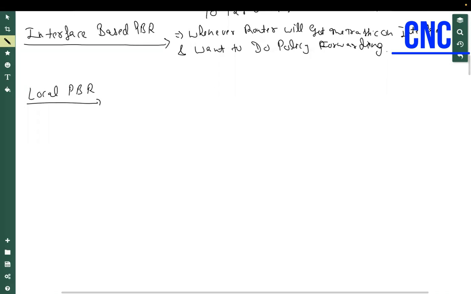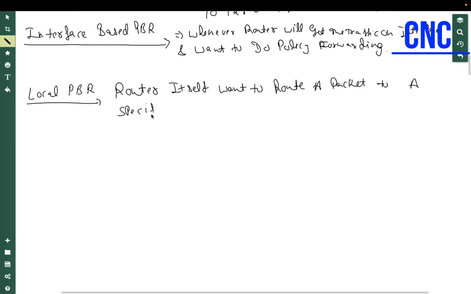Now, what is local PBR? The router itself wants to route a packet to a specific router.